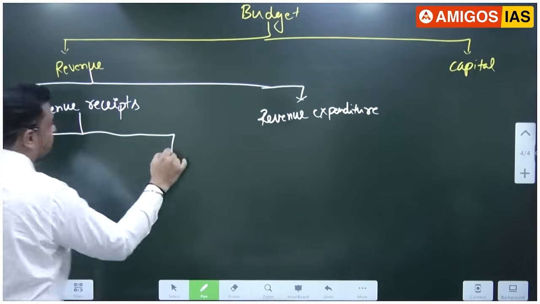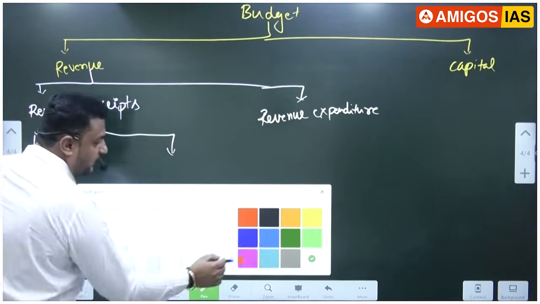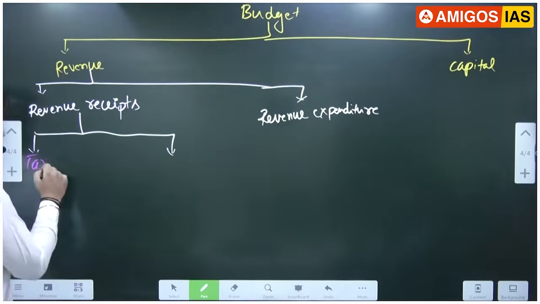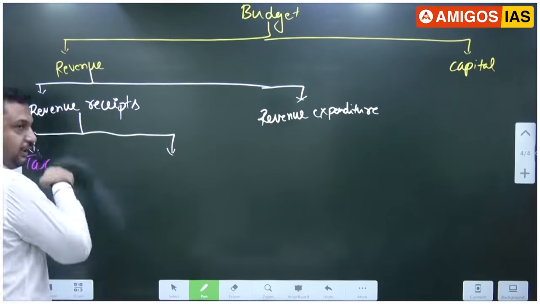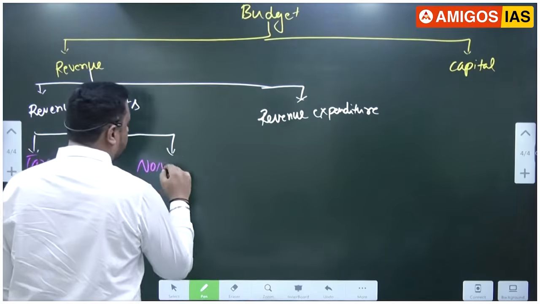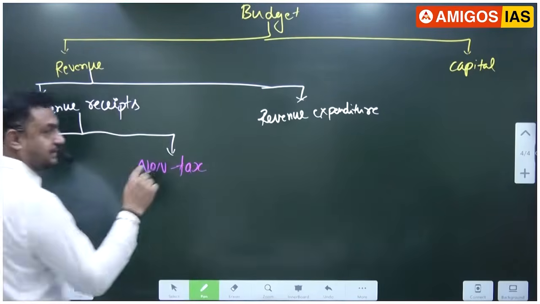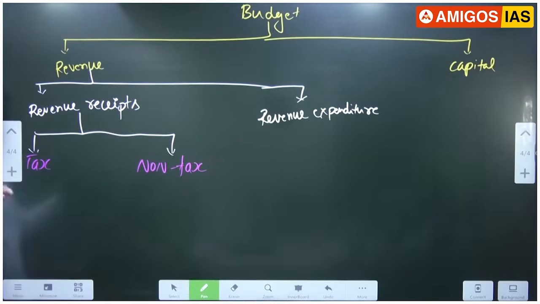Revenue receipt. Receipt is nothing but incoming money. There are two sources of incoming money for the union government: tax revenue receipt and non-tax. Without the tax also they get some revenue, but very little.